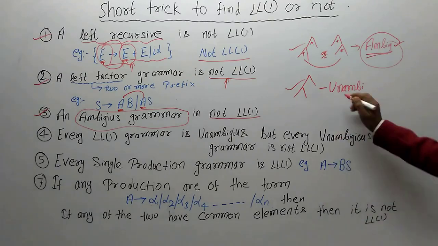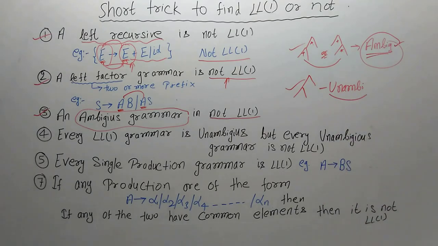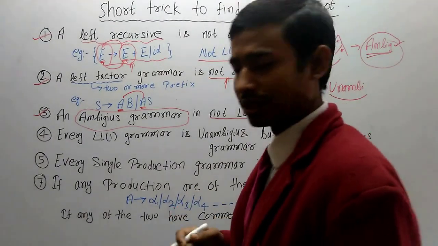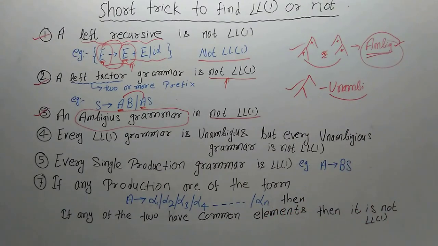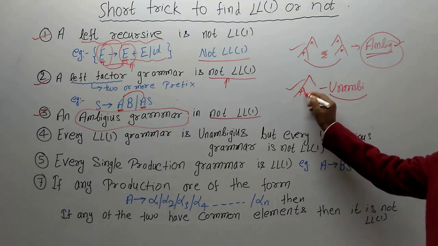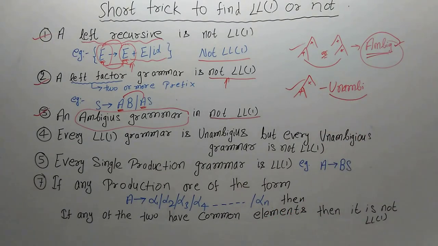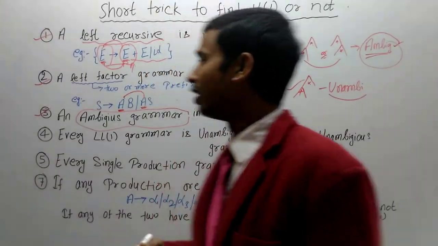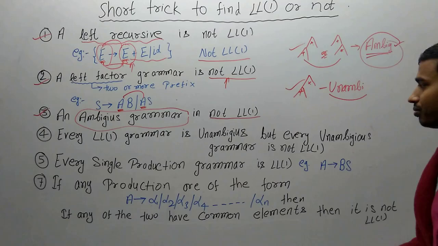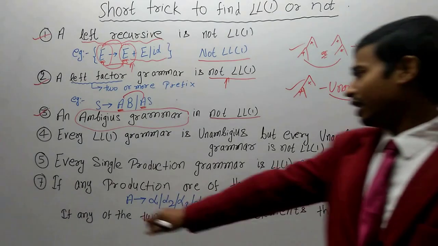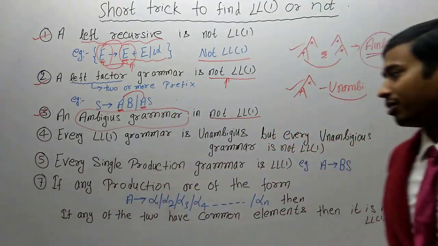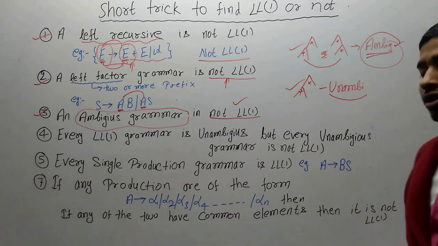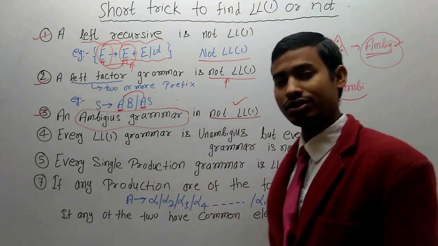Now let's move further. What is unambiguity? Unambiguity means there is something fixed. It means the ambiguity is fixed now, and here the fixed rule says you have to first decide either multiplication or division according to the rule. So if any grammar is an unambiguous grammar, then it may or may not be LL1.